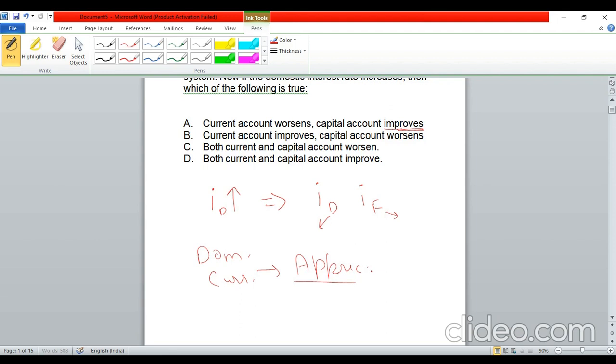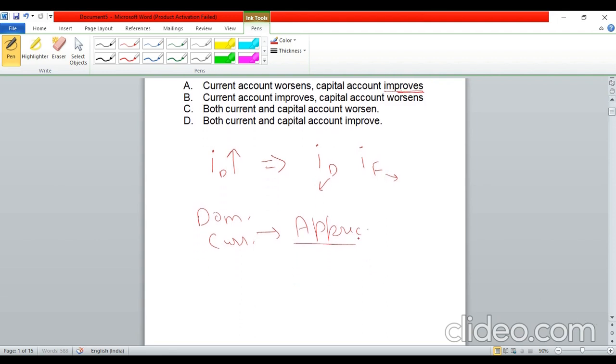Now, what will be its impact on the current account? If the domestic currency appreciates, our exports will become relatively expensive, so there will be a decline in exports. On the other hand, imports will become relatively cheaper, so imports will increase.